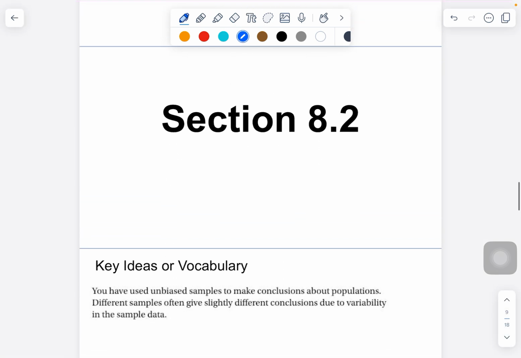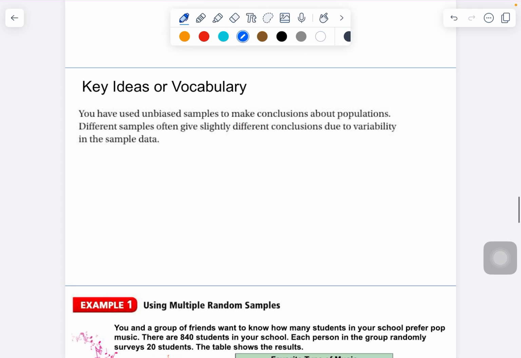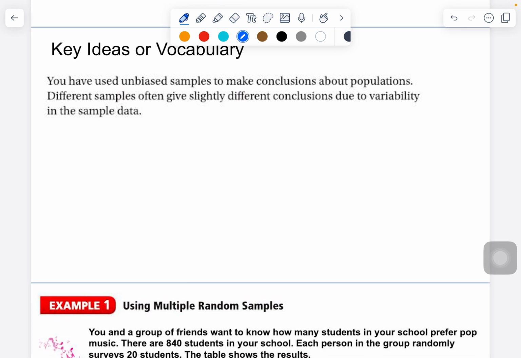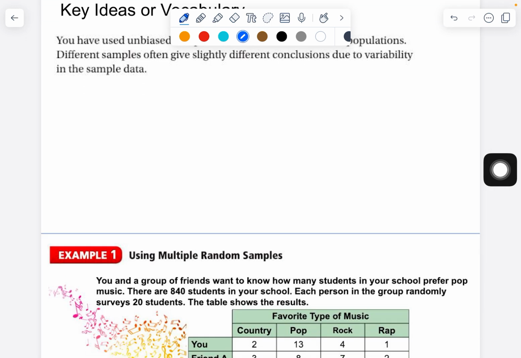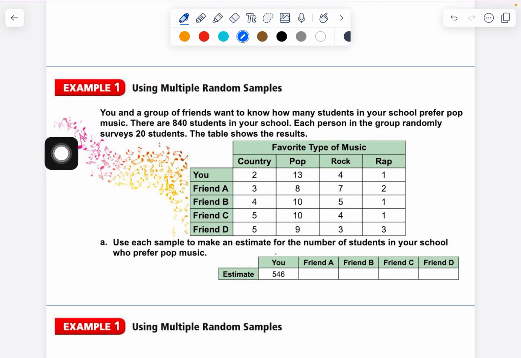Section 8.2, guys, we're going to roll right into it because the notes are pretty short today, so stay with me today. You have used unbiased samples to make conclusions about populations. Different samples often give slightly different conclusions due to variability in sample data, okay? So we might be looking at some different samples here. Yep, multiple random samples right there.